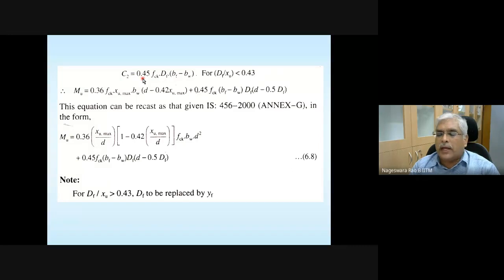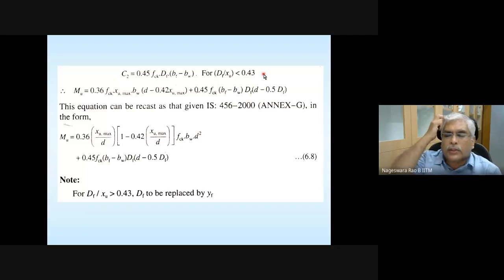Capital DF divided by D shall not exceed 0.2. That is one condition. Another condition is capital DF divided by XU shall not exceed 0.43. Please note that for a balanced section, both these mean the same. You can cross check by rearranging capital DF divided by D, dividing and multiplying with XU max. You can write it in the form capital DF divided by XU max. Please try that. So for a balanced section it is going to be the same.